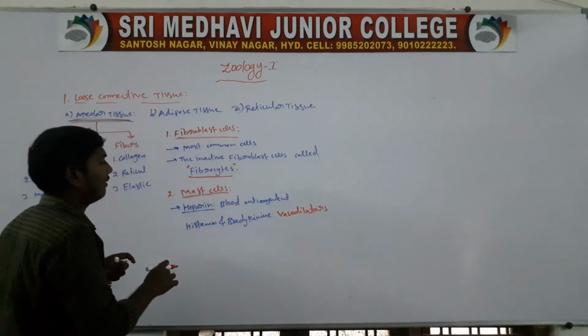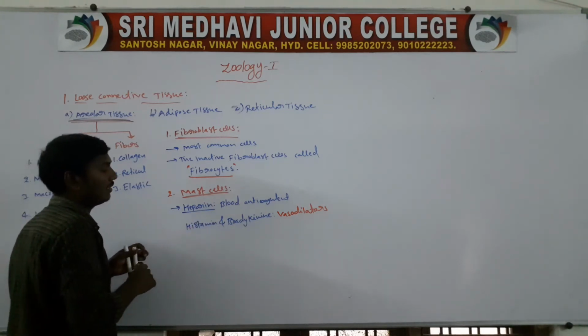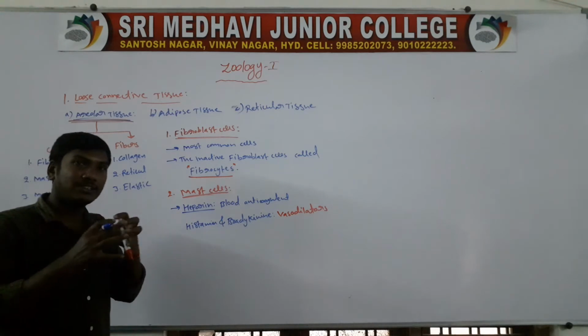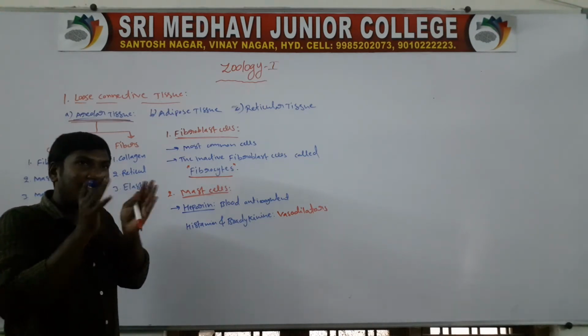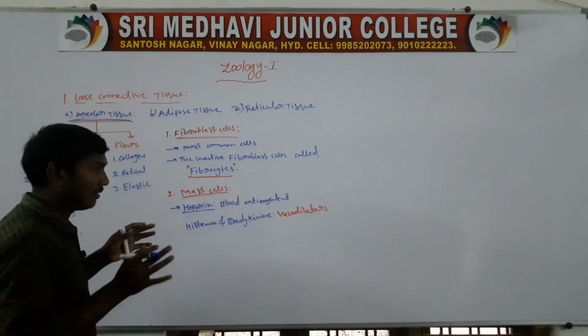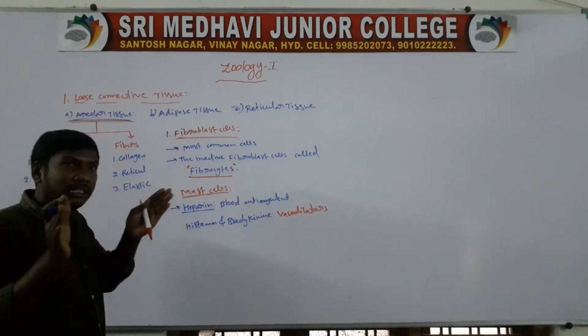A vasodilator means the blood vessel sizes increase.